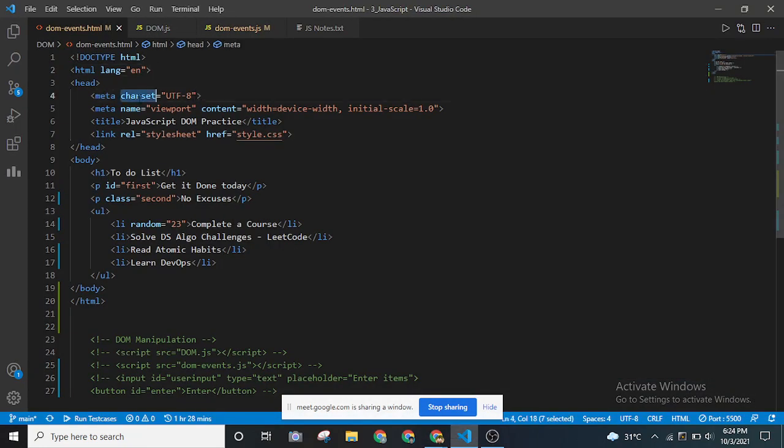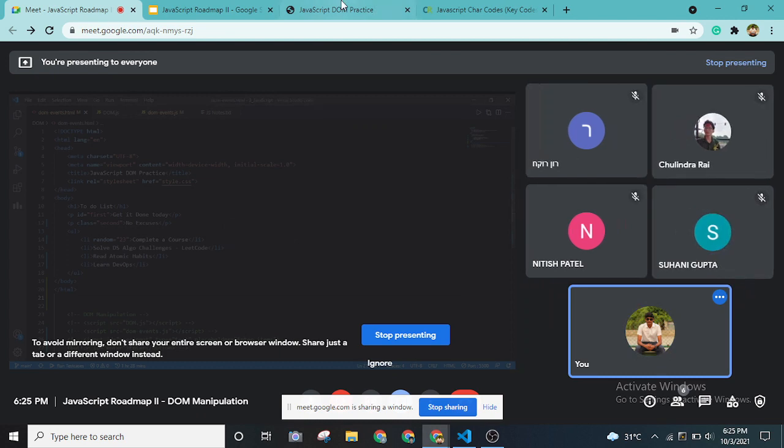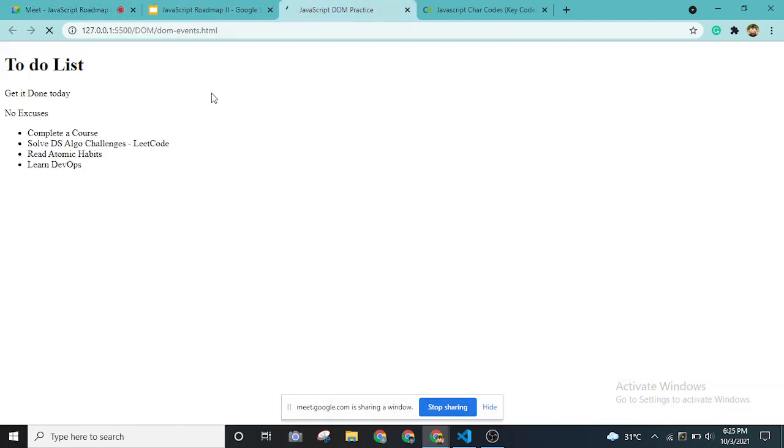So each and every light blue shade that we have in this code editor, right? These are all nothing but attributes. So these can be manipulated, and even this entire element. This is a tag, but this entire line is called an element. So this element, this tag, whatever you can see over here in front of us, these all can be manipulated with our JavaScript. Okay, so this is pretty simple.